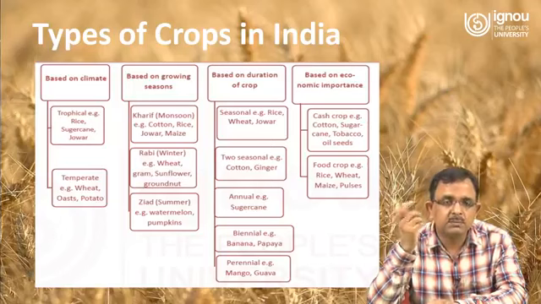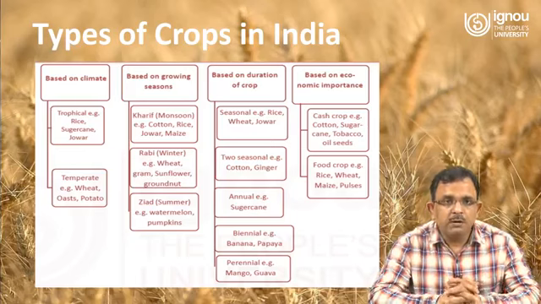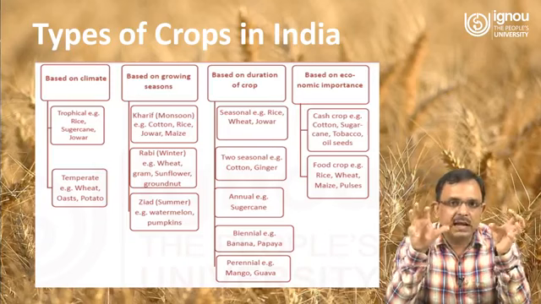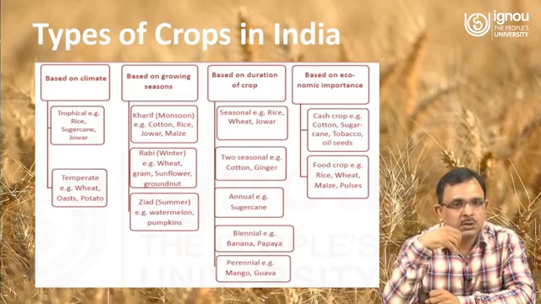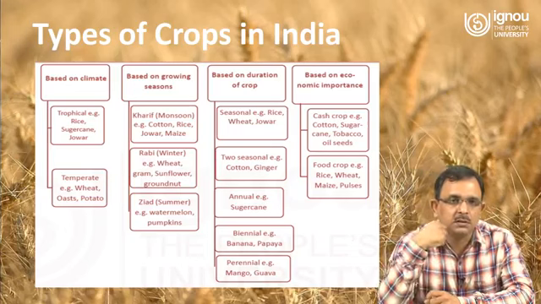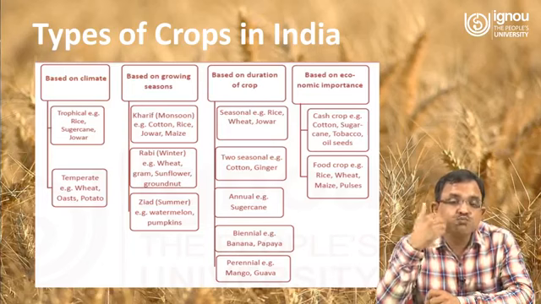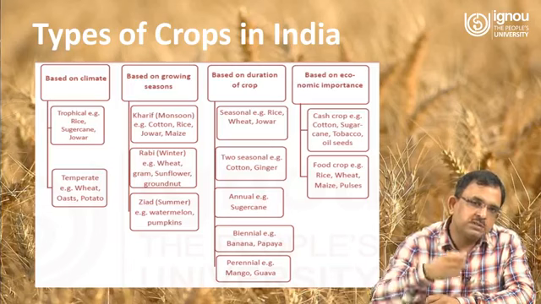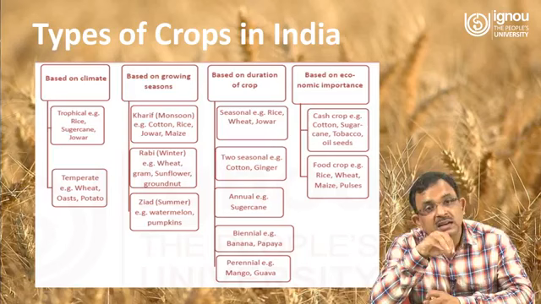That can be one activity. Then you can talk about types of crops in India. When we think about the crops in India, we can classify the types of crops on certain bases. First is the basis of climate. On the basis of climate, we say either tropical crops or temperate crops. Rice, sugarcane, and jowar, which require more water, are tropical crops, and temperate crops are wheat, oats, and potato, which require comparatively less water.